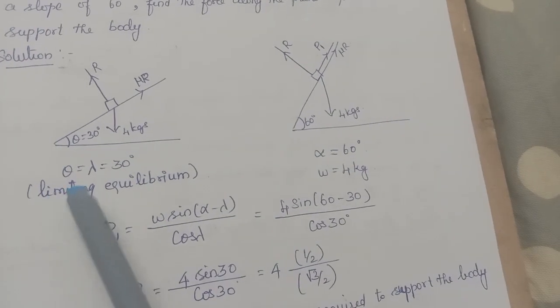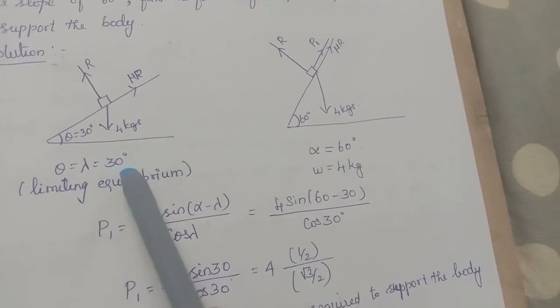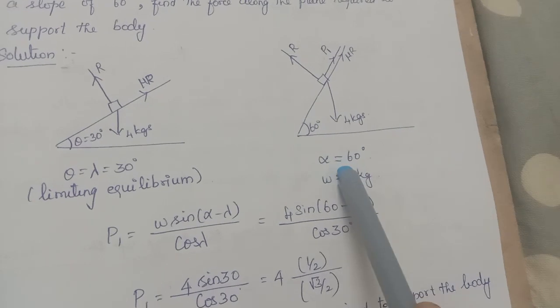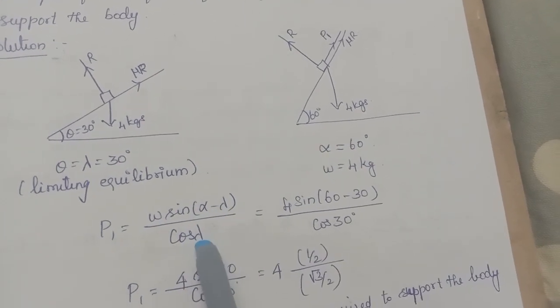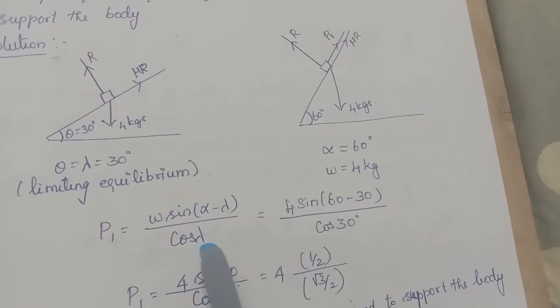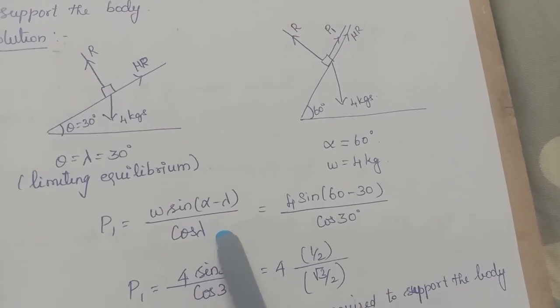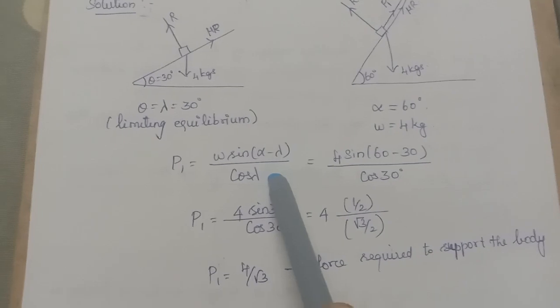Here theta equal to lambda equal to 30 degrees, and alpha equal to 60 degrees. Just substitute into the formula. P1 equal to W sin(alpha minus lambda) by cos lambda. This is the value of the force required to prevent the body from sliding down the plane.